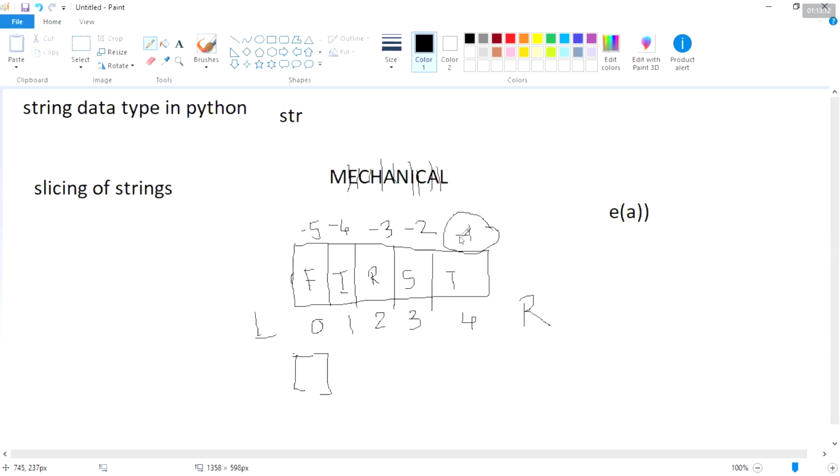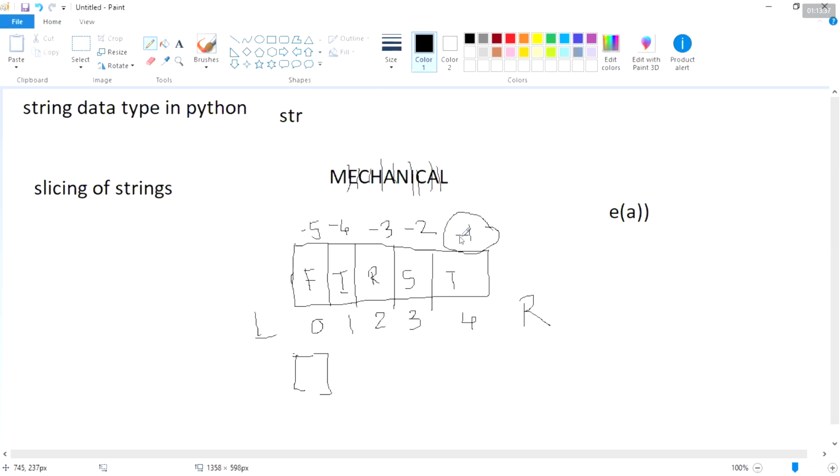Is it clear? When I take the indexing from left to right, what are your values? What is the starting value?